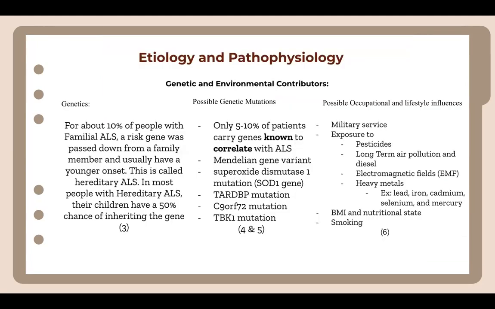So there are no proven contributing factors to ALS, but there are factors that have been highly correlated with the disease. Genetically, only about 10% of patients have a risk gene passed down, called inherited ALS. Some of these risk gene mutations have a known correlation to ALS. The other 90% of the patients have sporadic ALS. Some possible occupation and lifestyle influences are past service in the military, exposure to heavy metals, the patient's BMI and nutritional state, as well as a history of smoking.